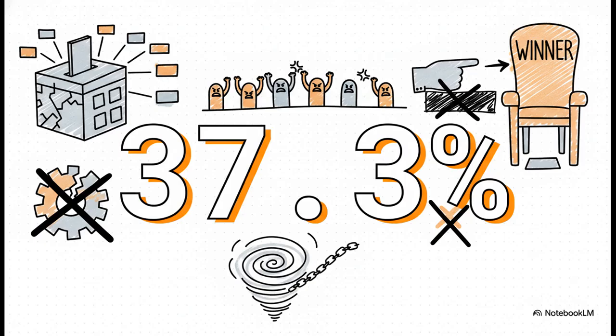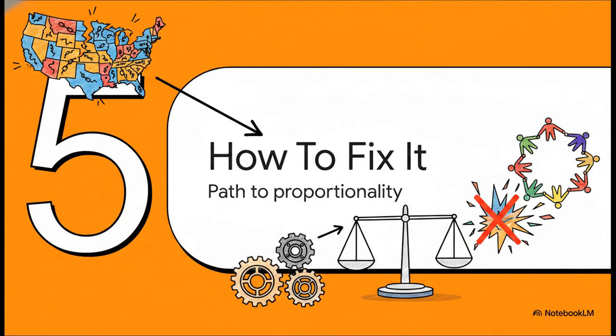If Germany had been using a winner-take-all system like ours back then, that 37% plurality would have artificially handed them 100% control of the legislature. Wild, right? All right, part 5, the million-dollar question. How do we actually fix this? What is the path to proportional representation?